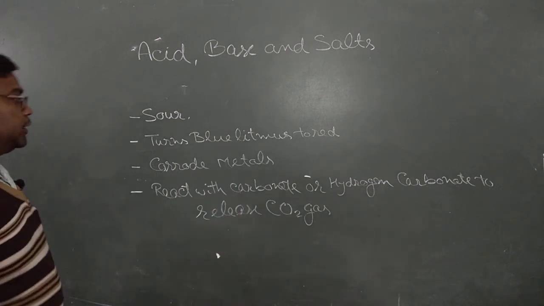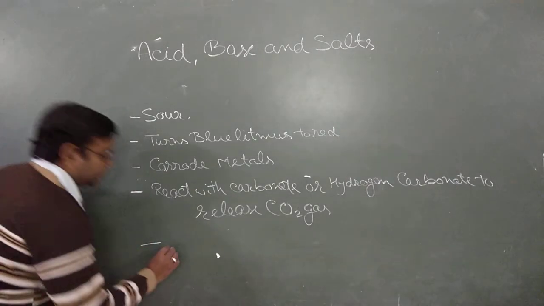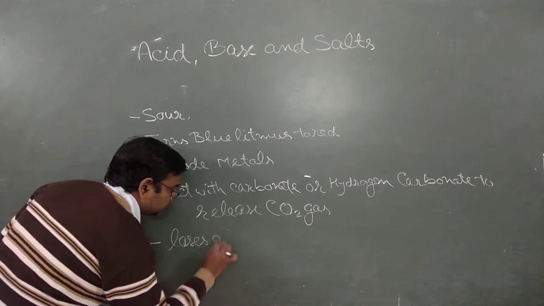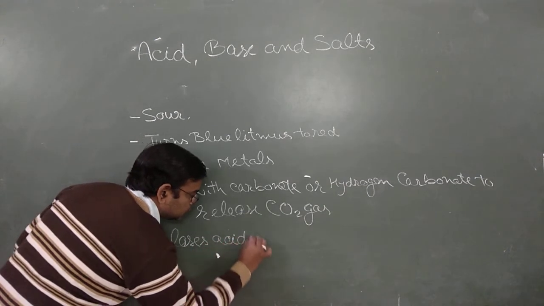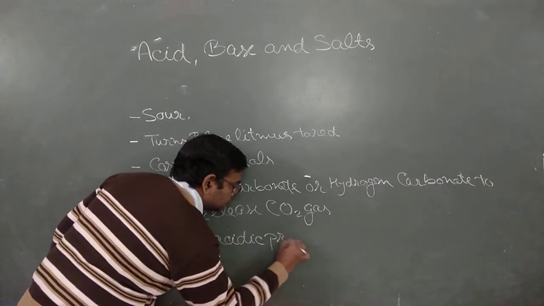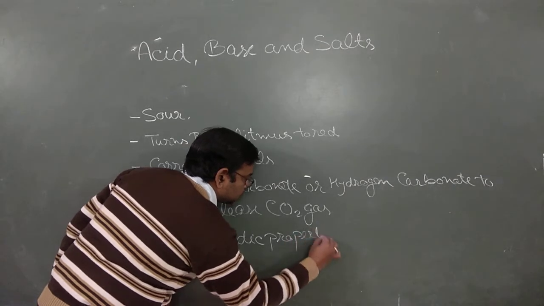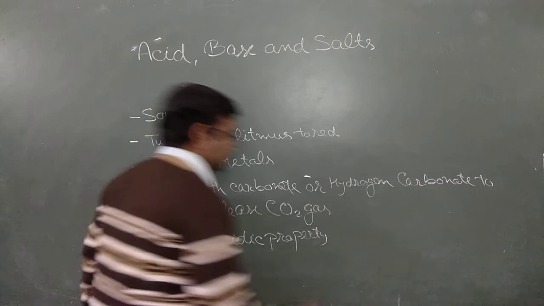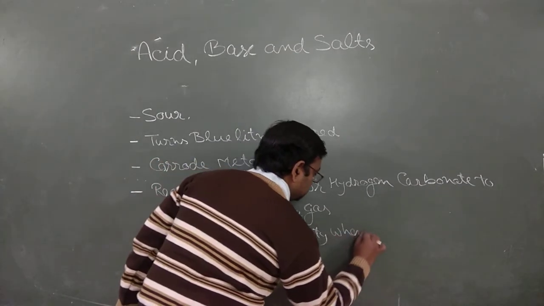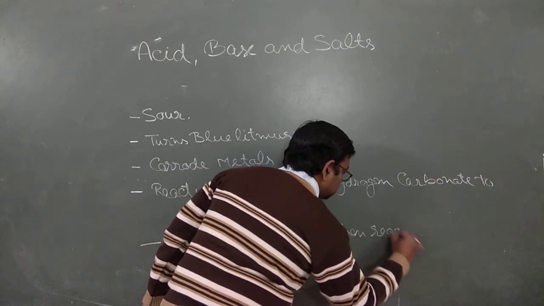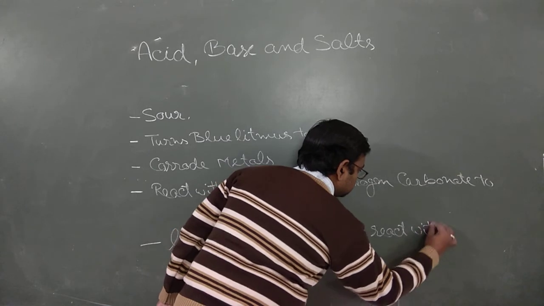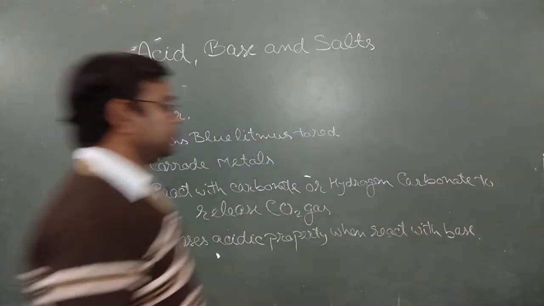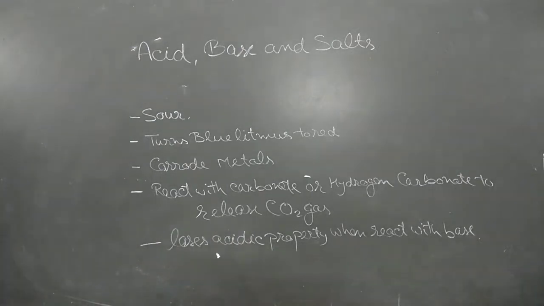Now the last one, it loses the acidic property when it comes in contact with base, when it reacts with base. So these are the properties of acid.